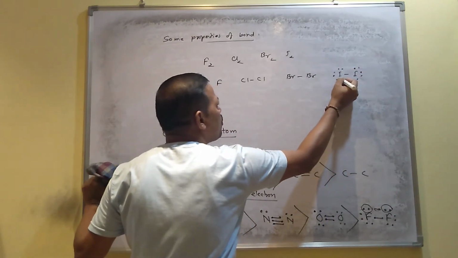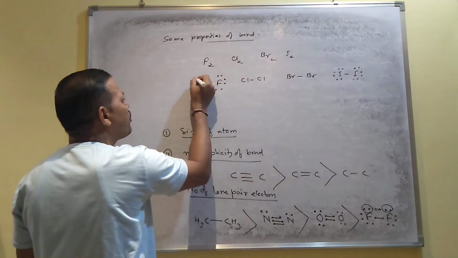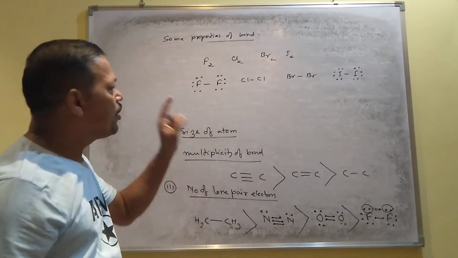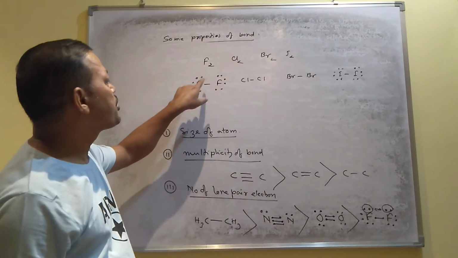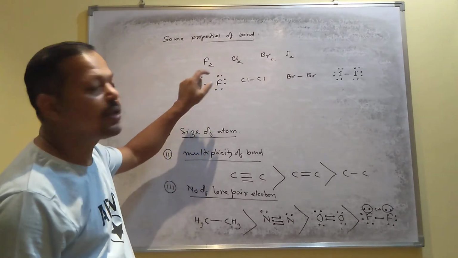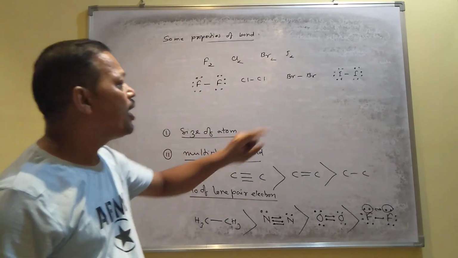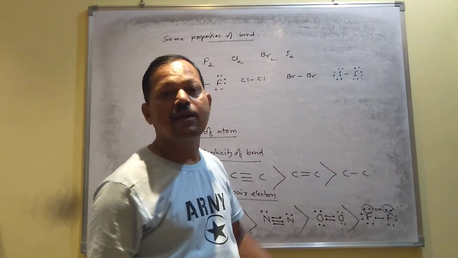Not only iodine, fluorine also contains lone pairs, bromine also, chlorine also. Do you know where lone pair repulsion will be more? In fluorine. Why? Because this lone pair repulsion will be stronger due to the smaller size of fluorine. Iodine is larger in size. Due to the large size of iodine, here repulsion is less.